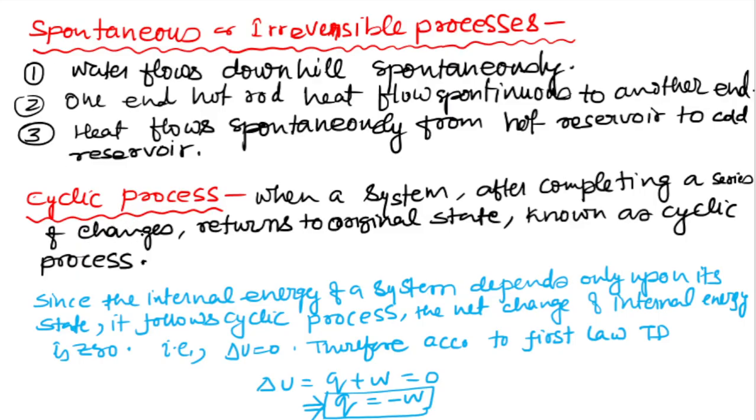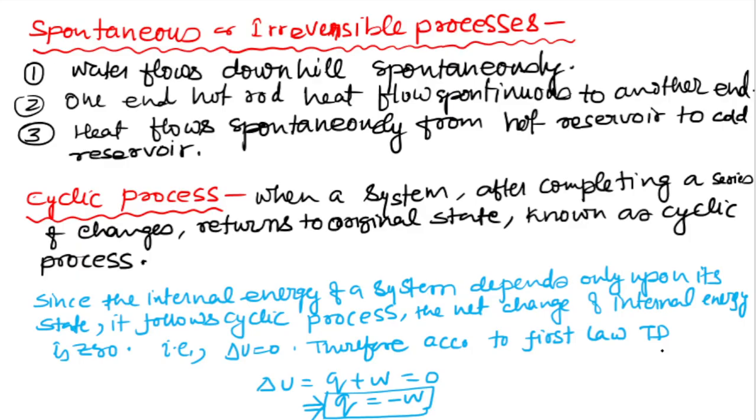Now let's discuss the cyclic process. A cyclic process is when a system, after completing a series of changes, returns to its original state. In a cyclic process, the internal energy of the system depends only upon the state. So for a cyclic process, the net change of internal energy is zero, that is dU is equal to zero.